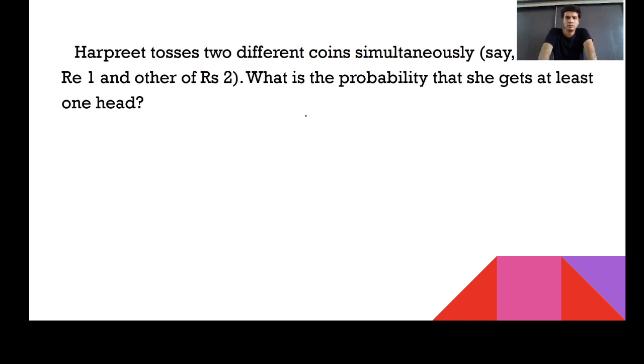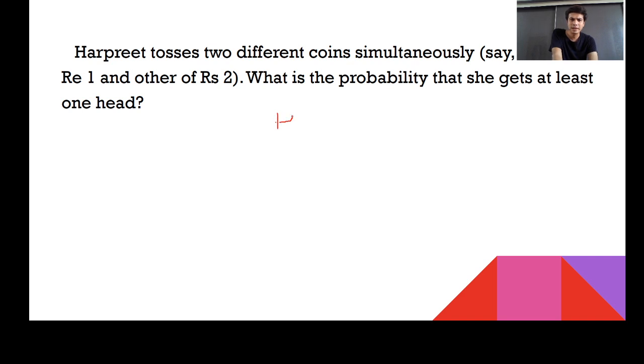Moving further, Harpreet tosses two different coins simultaneously. Say one is of 1 rupee, one is of 2 rupees. What's the probability that she gets at least one head? Now see, when she tossed two different coins, can you tell me how many total outcomes you'll be getting? Two coins, so 2 raised to 2, 4 outcomes.